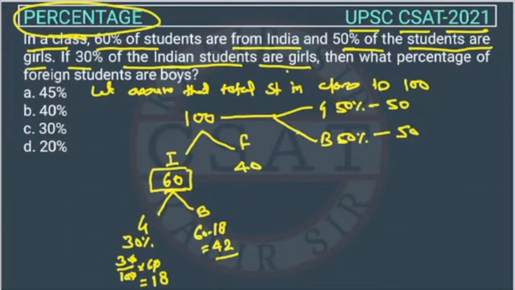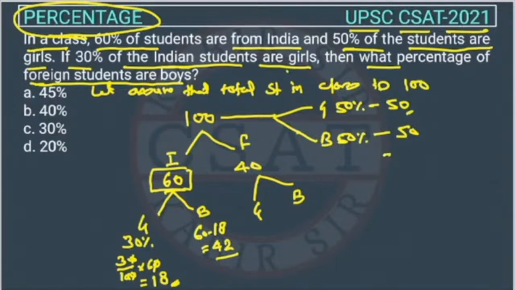Then what percentage of the foreign students are boys? We have to find how many percent of foreign boys are there out of total foreign students. There are 40 foreign students, and out of this 40 there will be girls and boys. How many foreign girls will be there? 18 girls are Indian, total girls are 50.